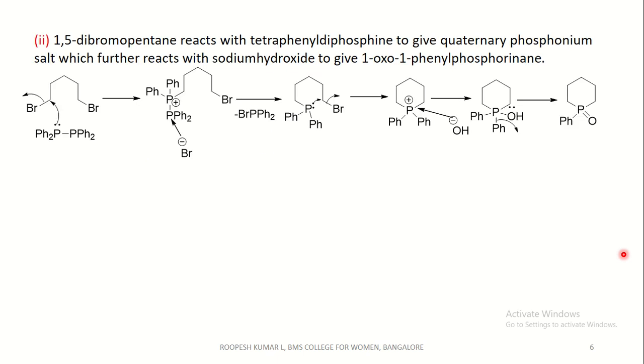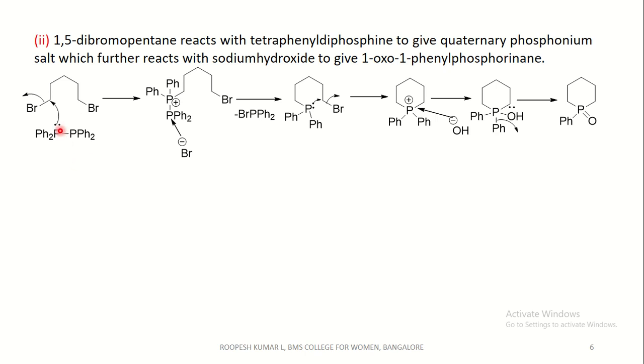Coming to the next method, 1,5-dibromopentane reacts with tetraphenyl diphosphine to give quaternary phosphonium salt, which further reacts with NaOH to give 1-oxo 1-phenyl phosphorinane. That is, tetraphenyl diphosphine reacts with dibromopentane.